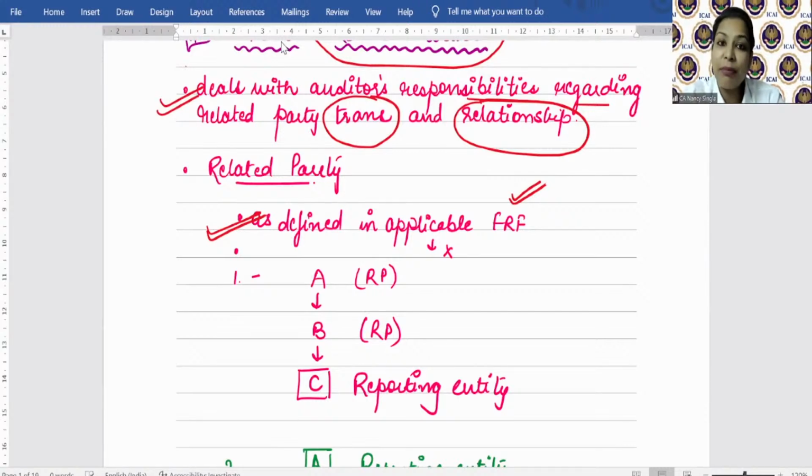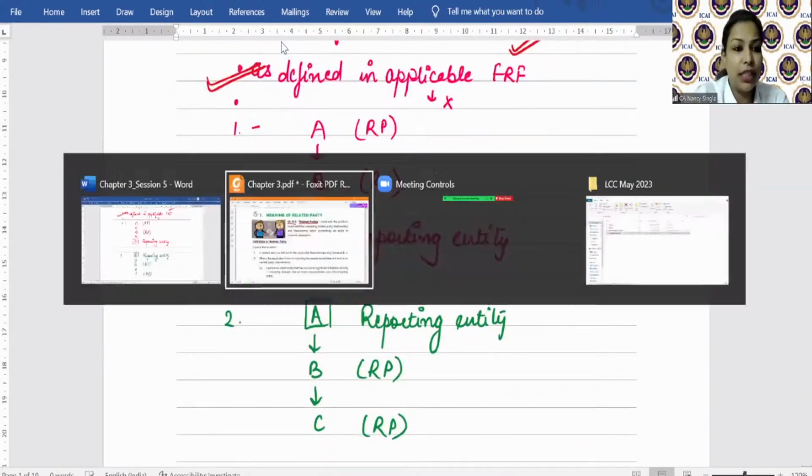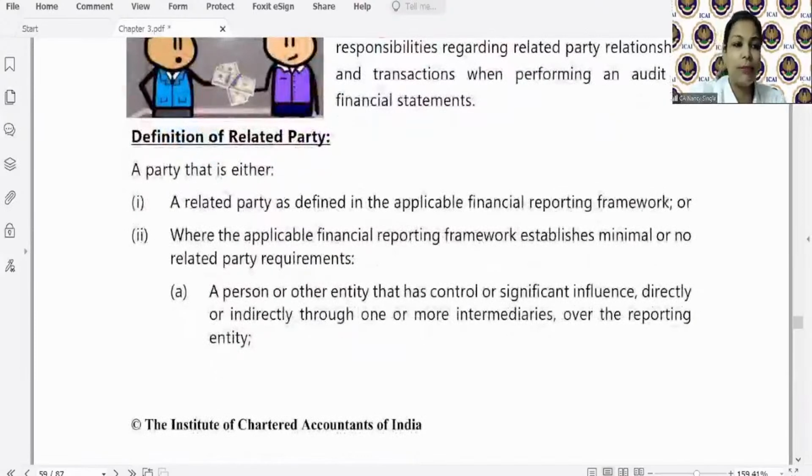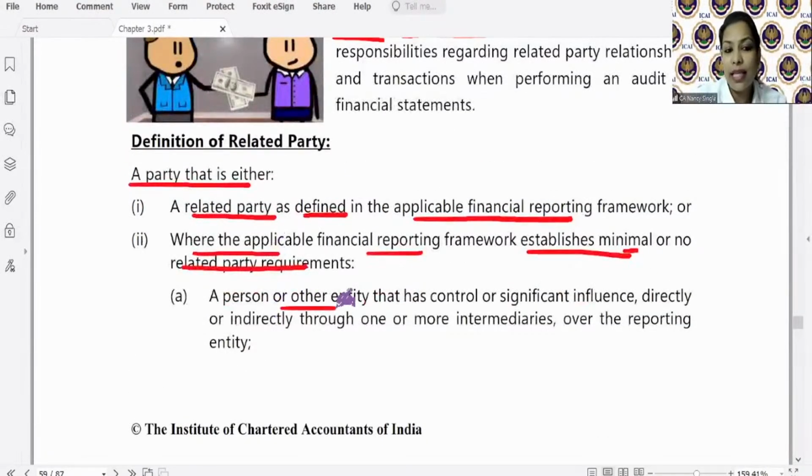So if it is defined in the applicable FRF, that definition applies. Otherwise, SA 550 says, let me just take you through the module, then I'll take you to the example. A party that is either a related party as defined in the applicable FRF, or where the applicable FRF establishes minimal or no related party requirements, that is where it is not mentioned, then a person or other entity that has control or significant influence directly or indirectly through one or more intermediaries over the reporting entity.